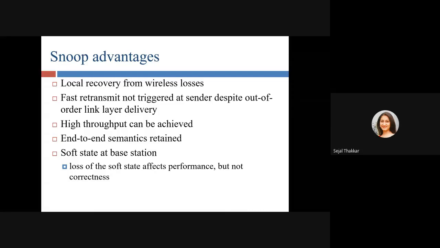We are having duplicate data. Fast retransmission is not triggered at the sender despite out-of-order delivery over the link. High throughput can be achieved. End-to-end semantics can be retained. Soft state at the base station. Loss of the soft state affects the performance but not the correctness.